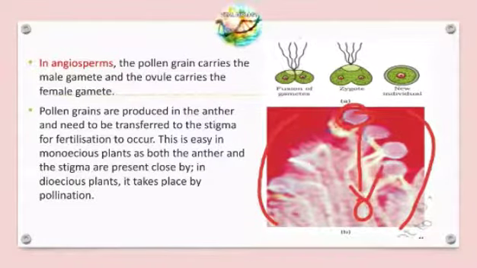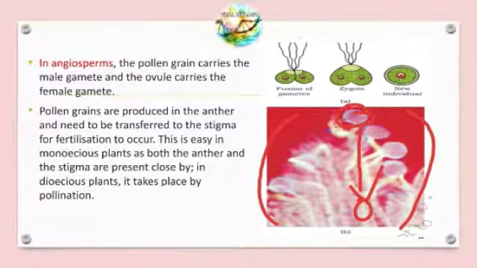In this way the transfer takes place in angiosperms. Angiosperms are nothing but flowering plants. Pollen grains are produced in the anther and need to be transferred to the stigma for fertilization to occur. Fertilization is nothing but the male and female gametes fusing together to form a new zygote.